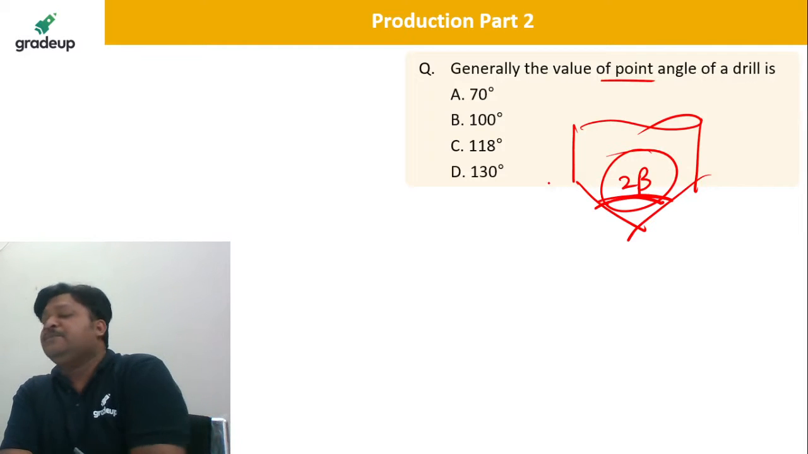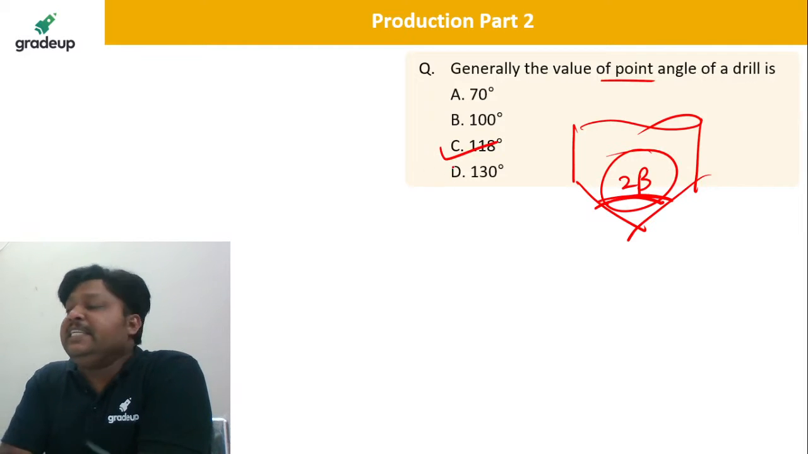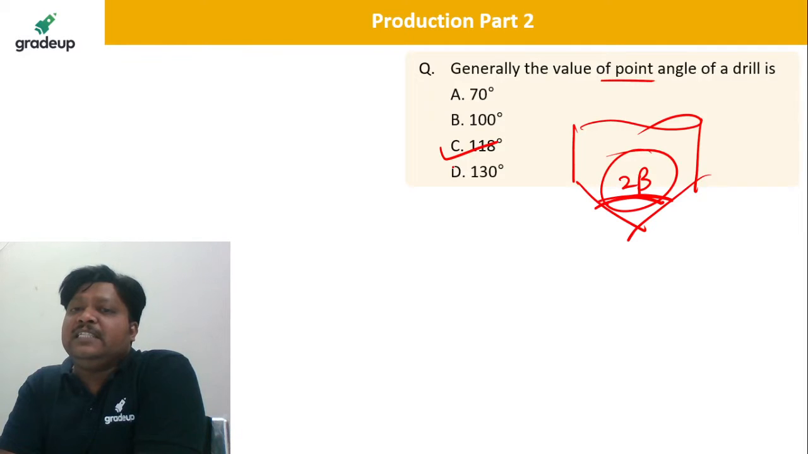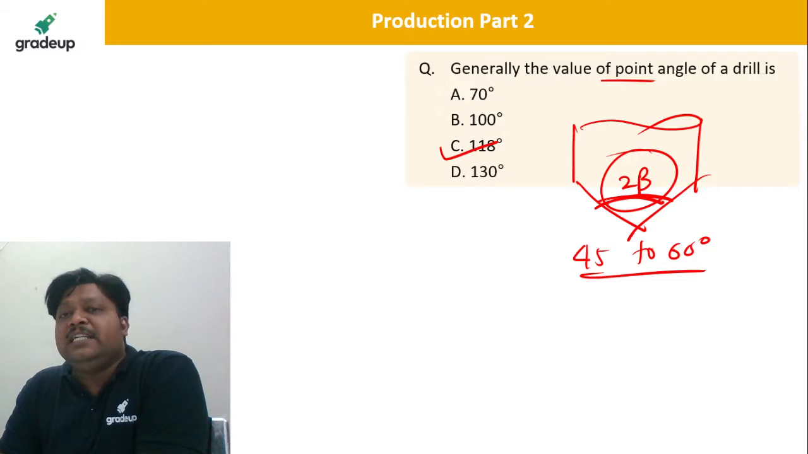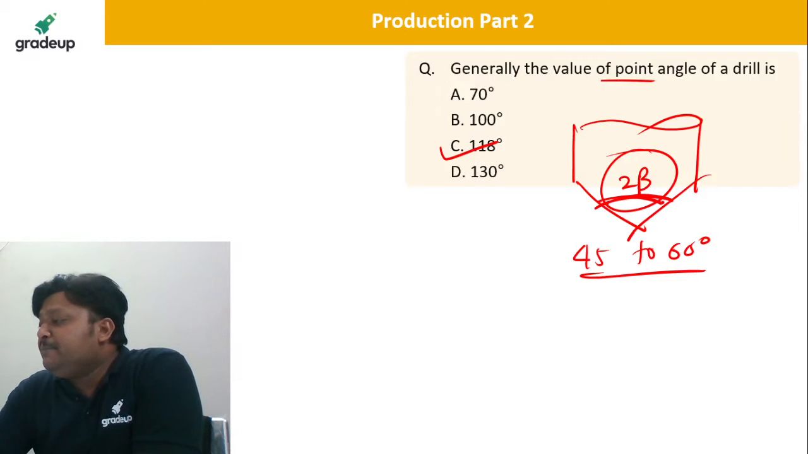Tell me how much. Very good. 118 degree, for the hard materials. Yes, it is 118 degree. For the very soft materials we can go from 45 to 60 degree also. But for hard materials generally it is 118 degree. Very good.